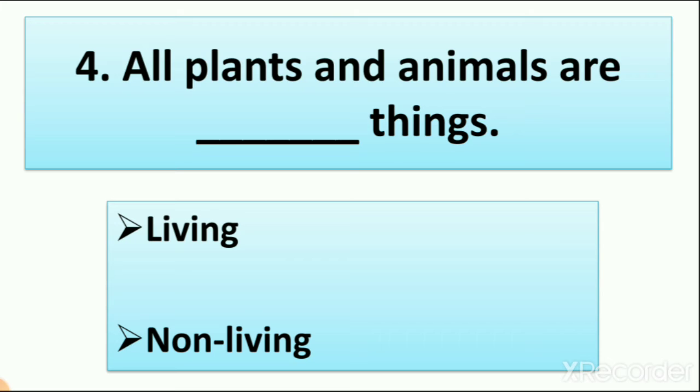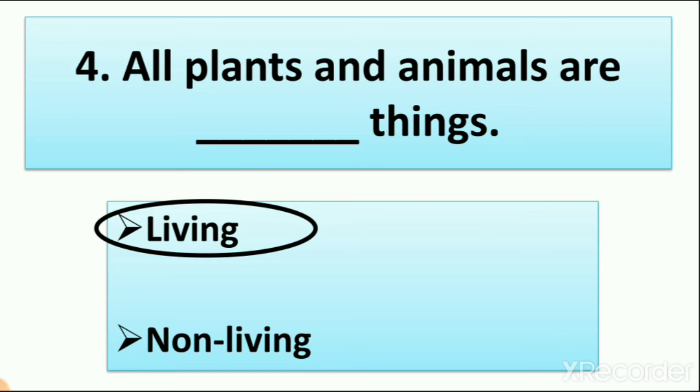So when we say plants and animals, can they move? Yes. Can they drink? Yes. Can they breathe? Yes. So all plants and animals are living things. So what do we write here as the answer? Living or non-living? Which answer is right? Yes, living. So we circle living things.